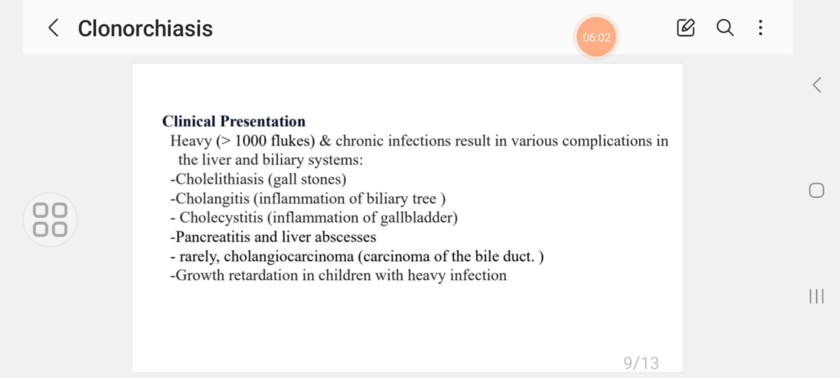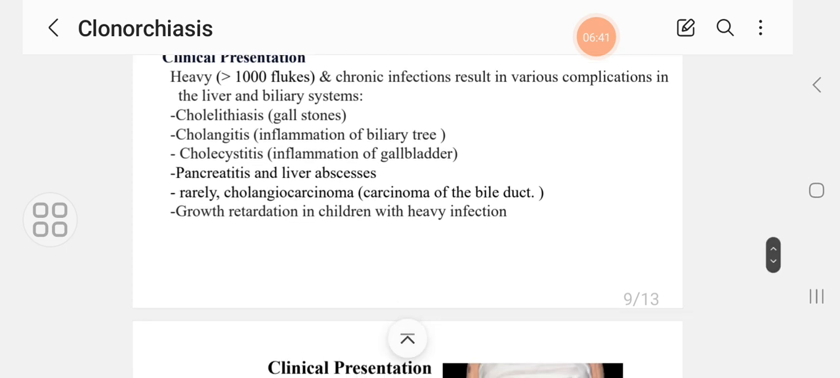And if the course is chronic, this results in various complications in the liver and biliary system, including cholelithiasis, gallstone formation, cholangitis, inflammation of the biliary tree, cholecystitis, inflammation of the gallbladder, pancreatitis, and liver abscess, and rarely but seriously cholangiocarcinoma, that is carcinoma of the bile duct. Growth retardation, especially in children with heavy infection, due to malabsorption, and that leads to malnutrition.